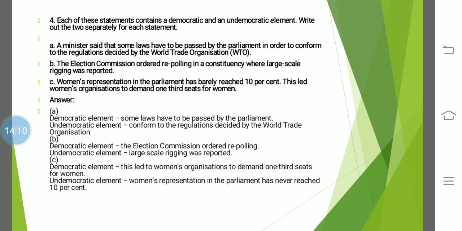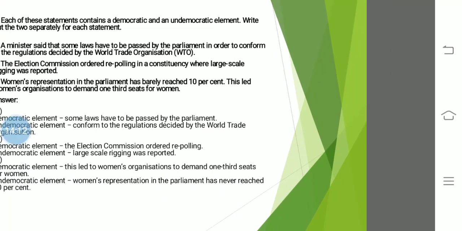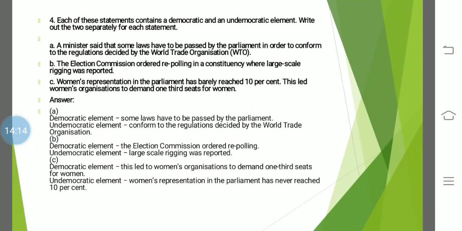All right, next question, and this is the last question for today, and tomorrow I'm going to give you more questions from the book. Now, each of these statements contains a democratic and an undemocratic element. Write out the two separately for each statement. A. A minister said that some laws have to be passed by the parliament in order to conform to the regulations decided by the WTO.